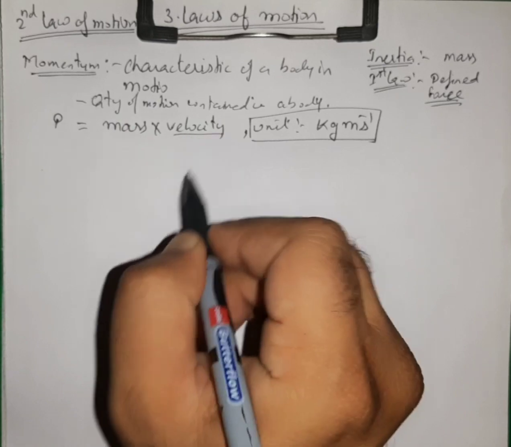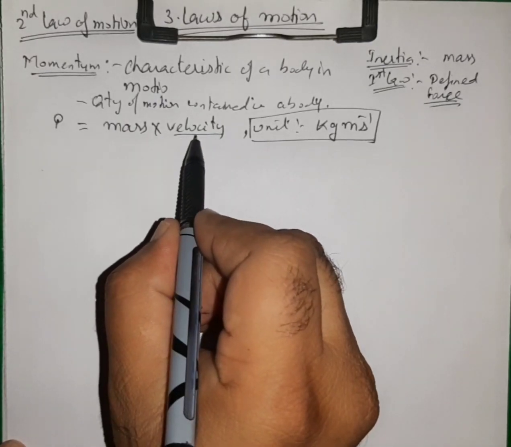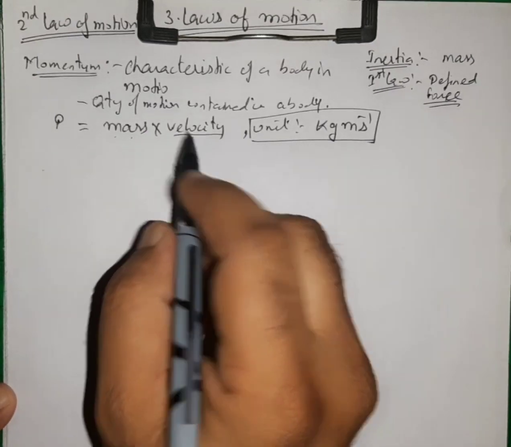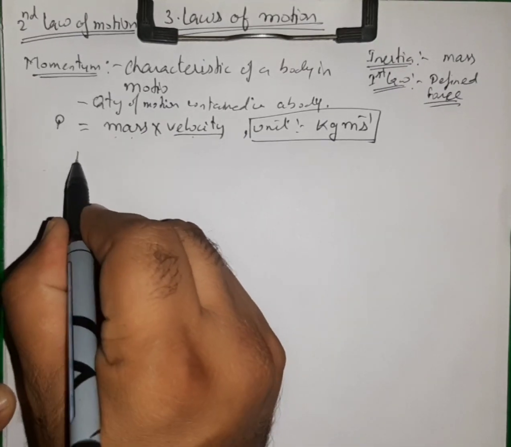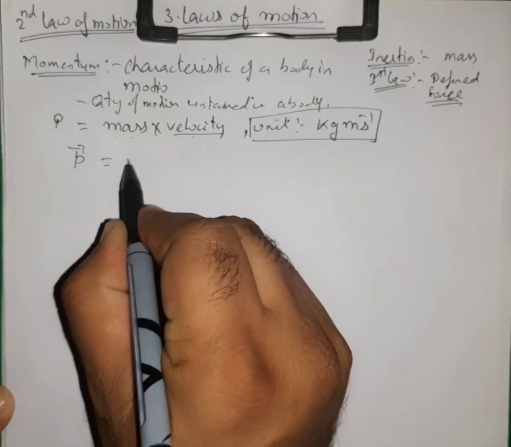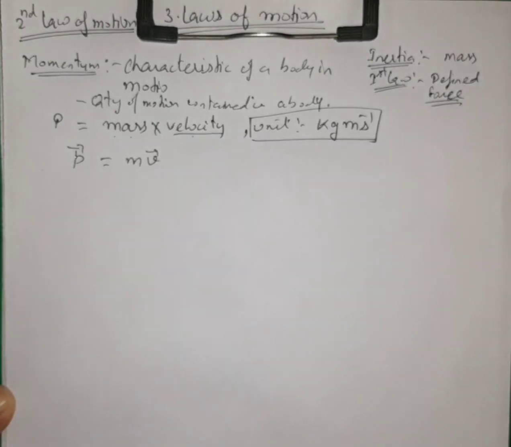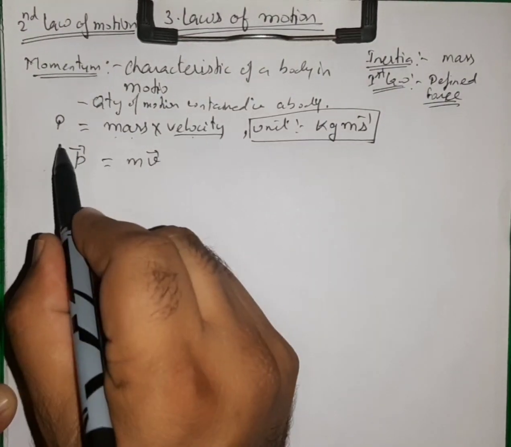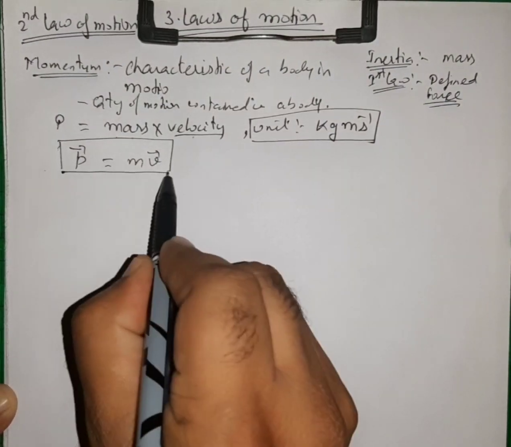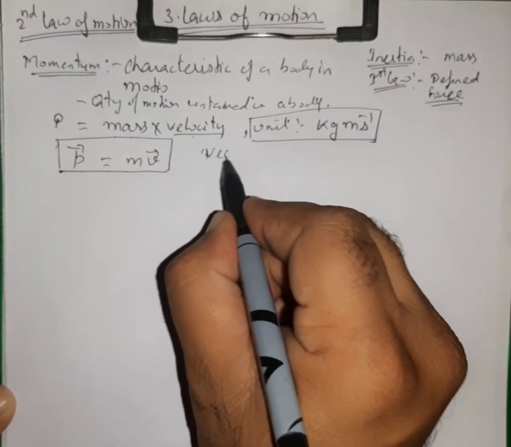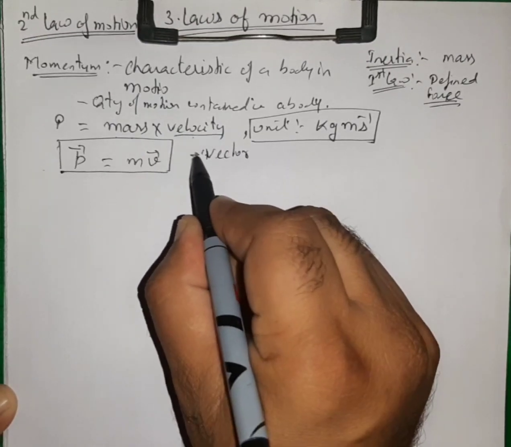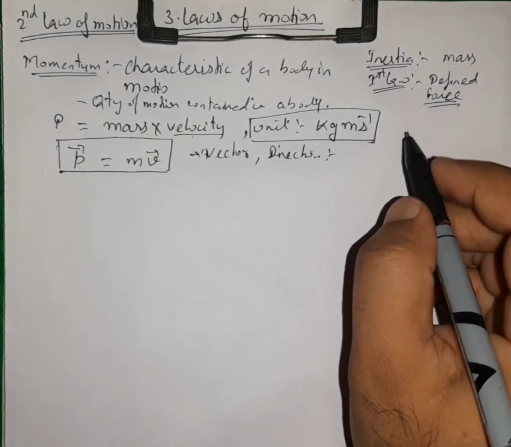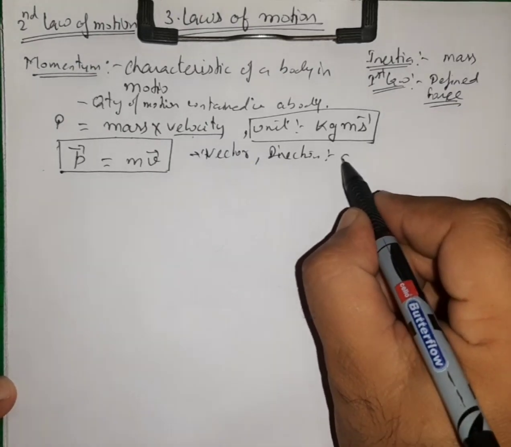Since velocity is a vector quantity, it depends upon velocity and mass both. Mass is scalar and velocity is vector, so momentum is a vector quantity. I am representing this by p vector equal to m multiplied by v vector, and its direction is the same as the direction of velocity. So it is a vector quantity and the direction is along the velocity.